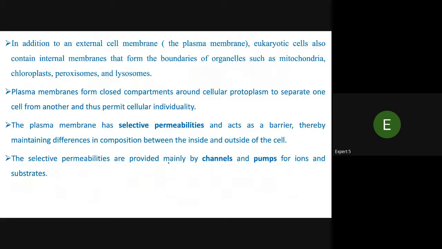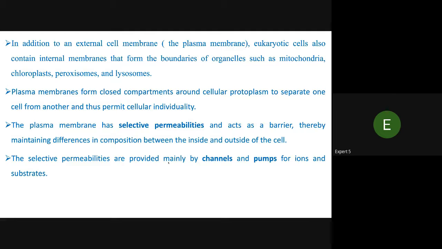In addition to the external cell membrane, eukaryotic cells also contain internal membranes that form boundaries of organelles such as the mitochondria, chloroplast, peroxisomes, and lysosomes. Plasma membranes are closed compartments around the cellular cytoplasm to separate one cell from another and thus permit cellular individuality.